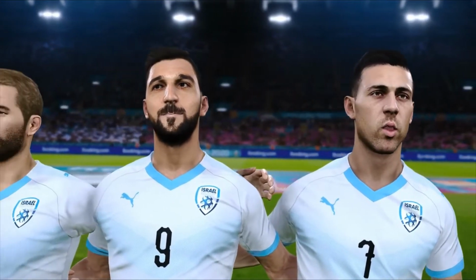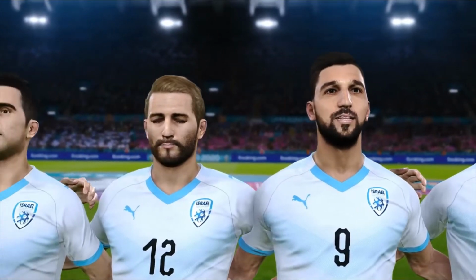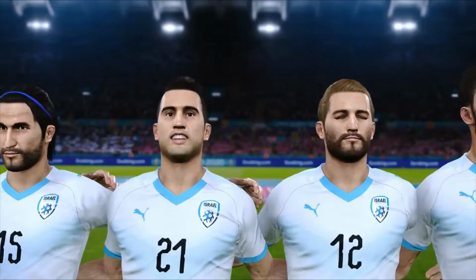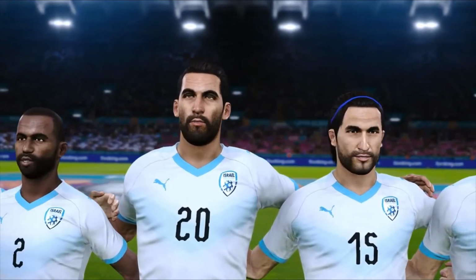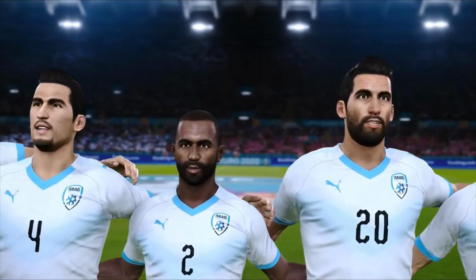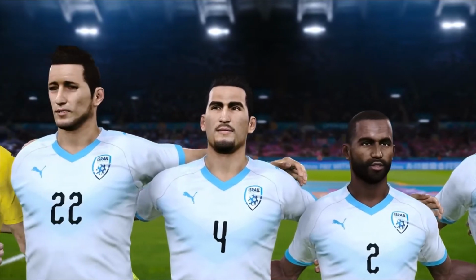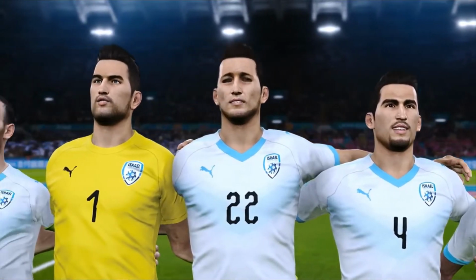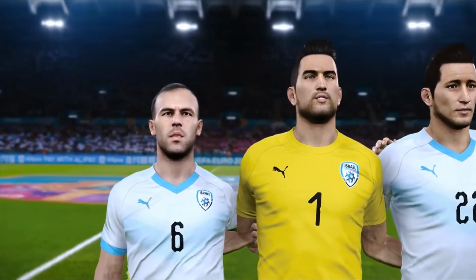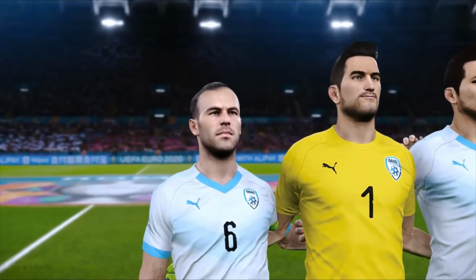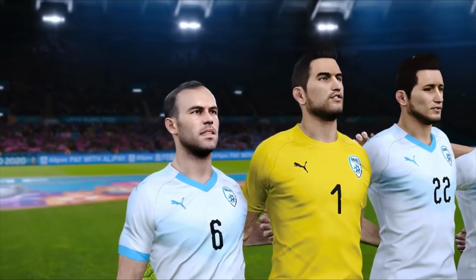Aaron Zahavi of Israel, he was the second top goal scorer in the Euro qualifiers. He scored 11 goals in the qualifying round. That's the same amount as Cristiano Ronaldo. As for the Czech Republic, they already have experience of beating England, of course. They beat them in the qualifiers back in 2019. Very, very good game for them. Can they potentially cause a shock and get out of the group?